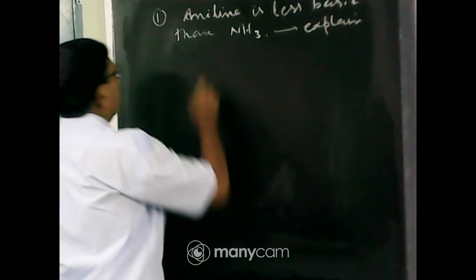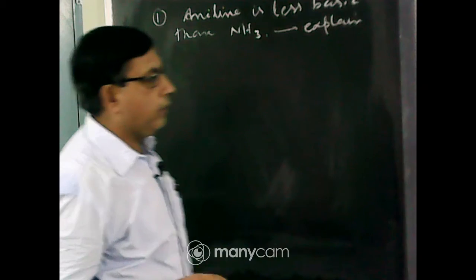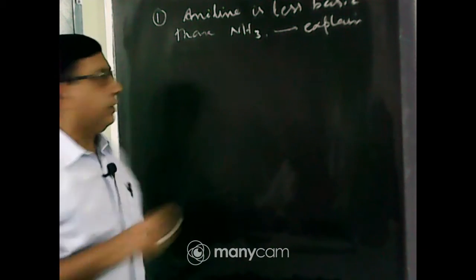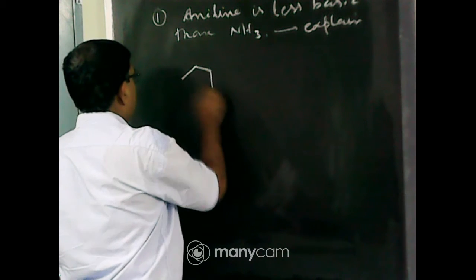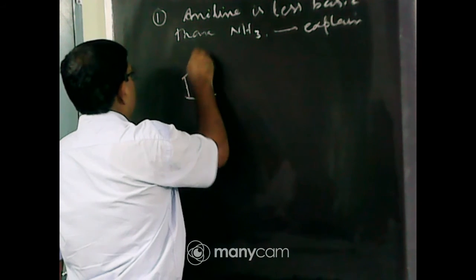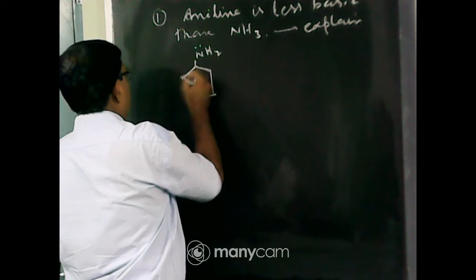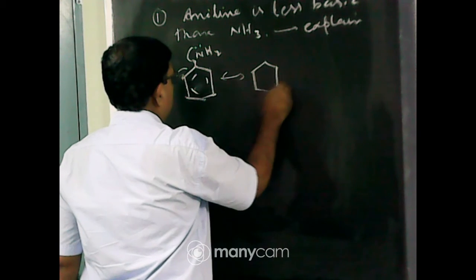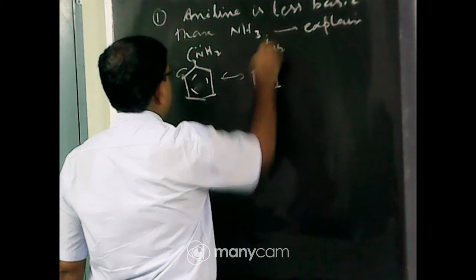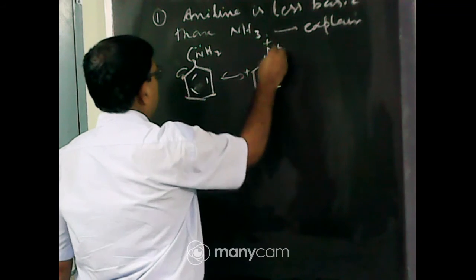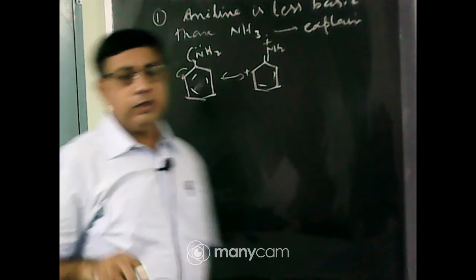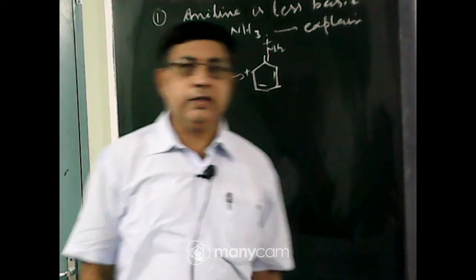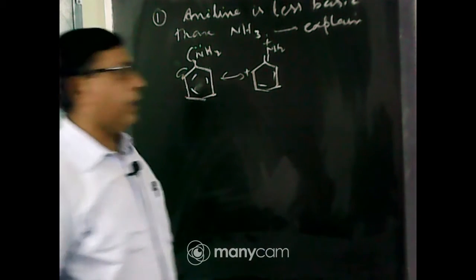This is because in aniline the lone pair of electrons on the nitrogen atom is involved in resonance with the benzene ring. If we consider the aniline molecule, this is the resonance structure. So the nitrogen atom acquires a partial positive charge, and the electron pair is not easily available for protonation. Hence aniline is less basic than ammonia.